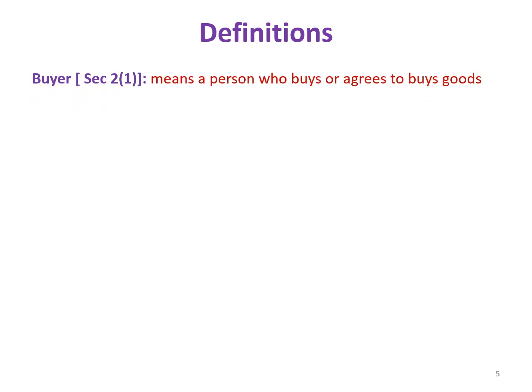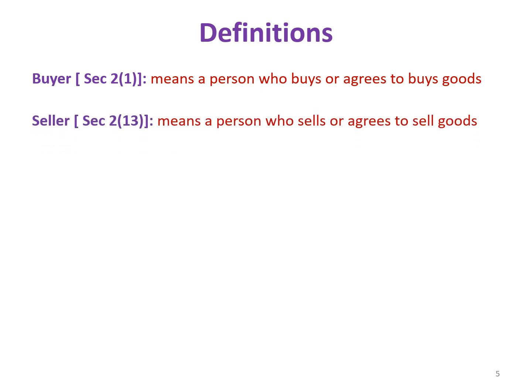Now let us see the important definitions used under the Sale of Goods Act 1930. The first definition is about the buyer. Section 2(1) of the Sale of Goods Act 1930: the buyer means a person who buys or agrees to buy the goods. That we know very well, but we must understand the definition given under the Act. And the next important definition is about the seller. Section 2(13) of the Act says that seller means a person who sells or agrees to sell the goods.